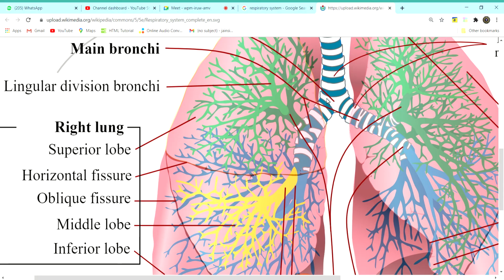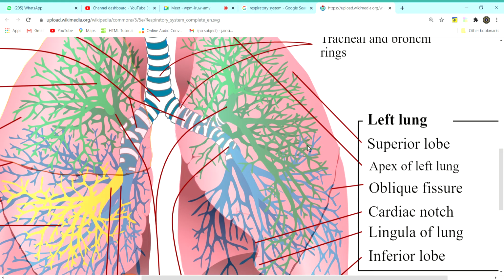Just see the right side of the lung, there is a line here and a line here. There are 2 lines, which means what? 2 lines can divide a part into 3. You have the superior lobe, the middle lobe, and the inferior lobe, that is the lower lobe. 3 lobes in the right lung, whereas the left lung has only 2, superior lobe and inferior lobe.